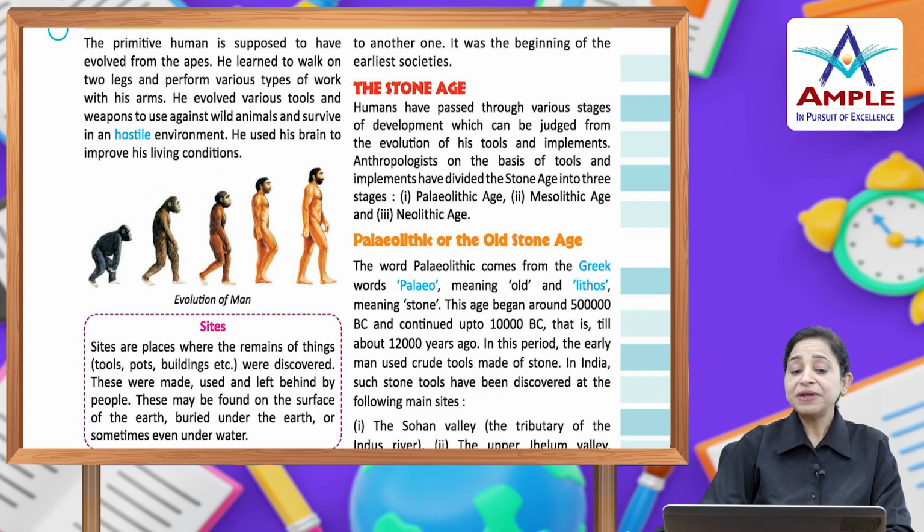Sites. Sites are places where the remains of things, tools, pots, buildings, etc. were discovered. These were made, used and left behind by people. These may be found on the surface of the earth, buried under the earth, or sometimes even underwater.